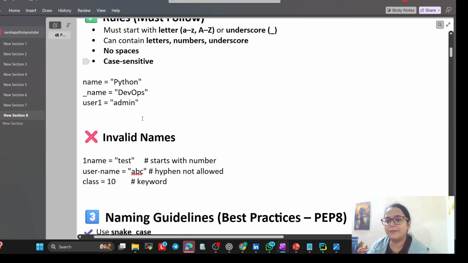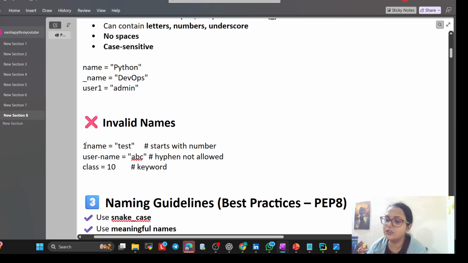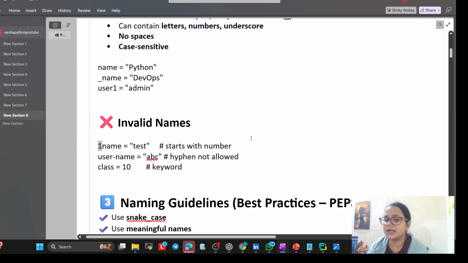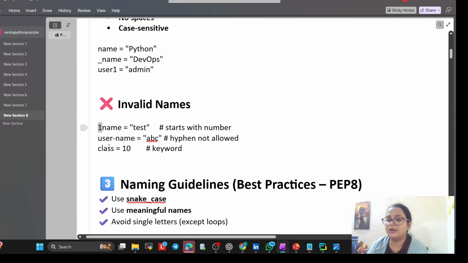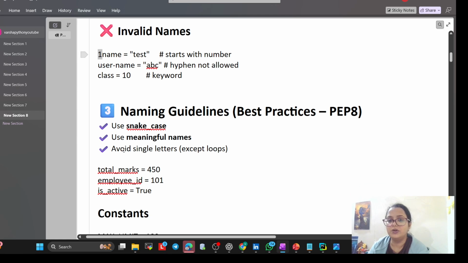For example, this is correct: name, Python, underscore name, Python, user1, admin, that is also fine. But invalid: it should not start with a numeric value, like this one started with a number, so it is invalid. user-name equal to abc, hyphen not allowed. Underscore is allowed, hyphen is not allowed, so this is invalid. And space is also not allowed. A keyword like class is also not allowed, and that is invalid. You understand now.